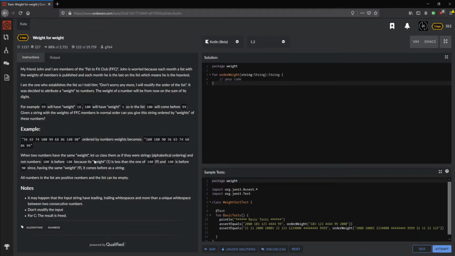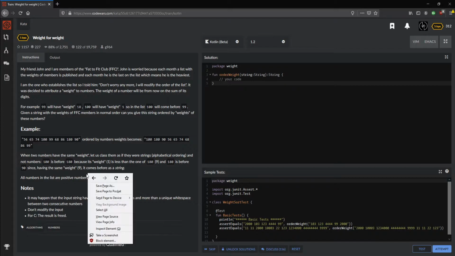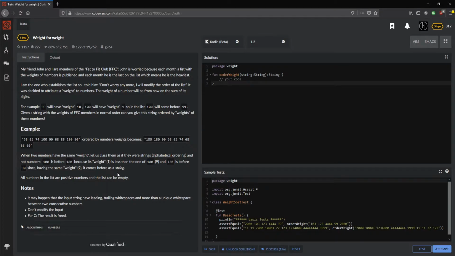When two numbers have the same weight, let us class them as if they were strings, alphabetical ordering, and not numbers. 100 is before 180 because its weight 1 is less than the one of 180. And 180 is before 90, since having the same weight 9, it comes before as a string.